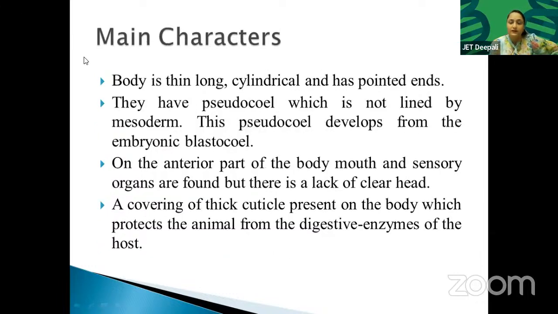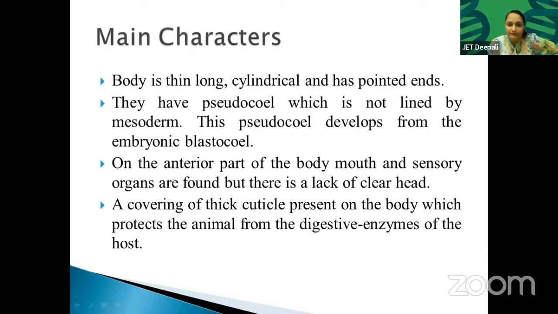Another is main characters. The body is thin because they are worms, so they have to be thick and long. Cylindrical means their body structure is cylindrical and has pointed ends. Both ends are pointed, the anterior one and the posterior one. They have pseudocoel. Pseudocoel means they have a false coelom. They do not have a true coelom, which is not lined by the mesoderm. This pseudocoel develops from the embryonic blastocoel. See, this is important. The pseudocoel of Nematoda develops from the embryonic blastocoel. This is a very important line. This makes a question.